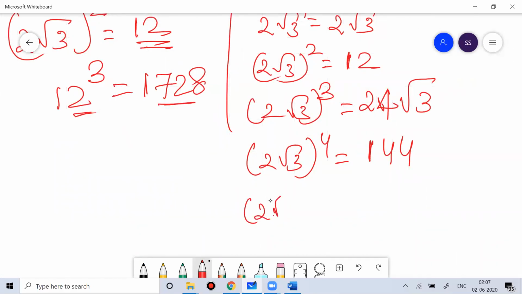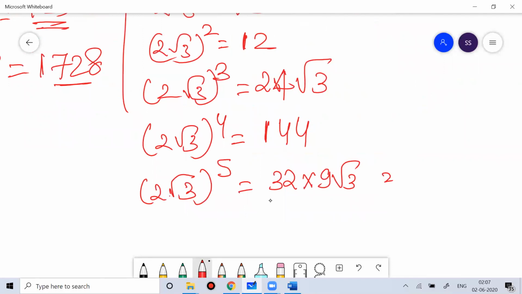Then 2 root 3 to the power 5: 2 to the power 5 is 32, and root 3 to the power 5 is 9 root 3. So this will give you 9 twos are 18, 1 carry, 288 root 3.